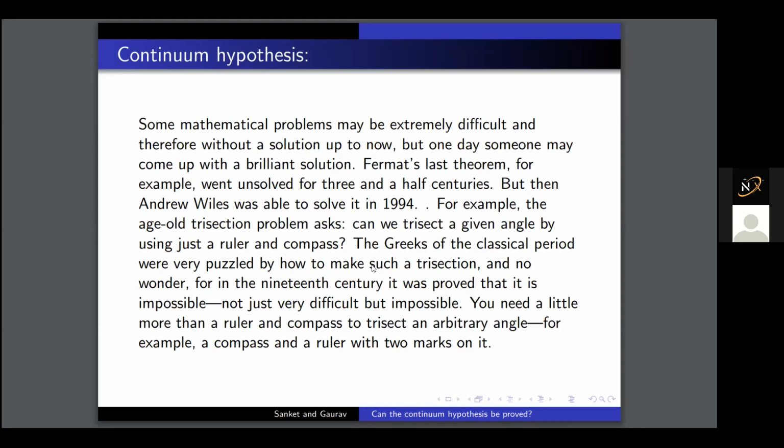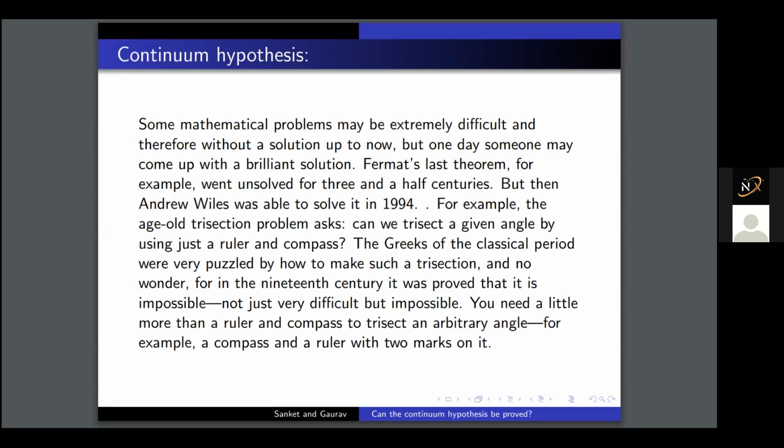And also 20 years later, Cohen proved that all the axioms are true, and the continuum hypothesis cannot be proved from that. So all mathematicians are trying their best to prove this hypothesis, but this hypothesis is also like Fermat's last theorem, for example, which went unsolved for 3.5 centuries. But then Andrew Wiles was able to solve it in 1994.